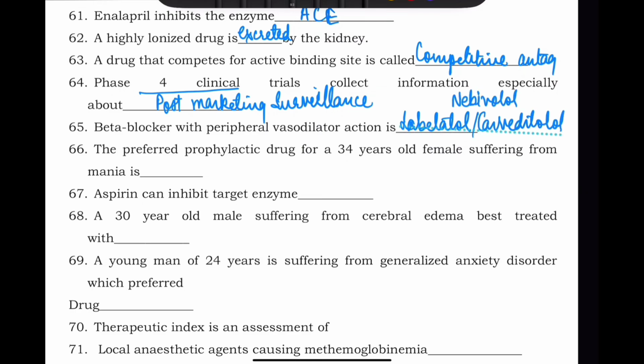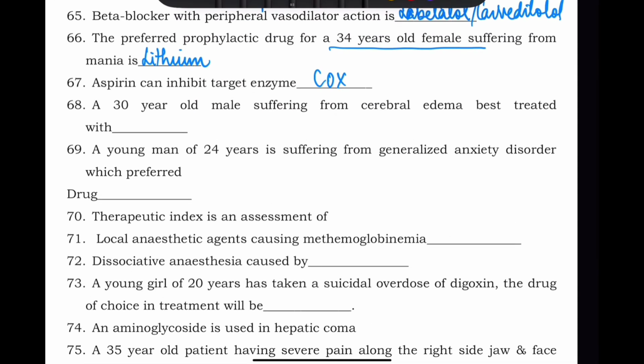Okay, the preferred prophylactic drug for a 34-year-old female suffering from mania is lithium. Okay, aspirin can inhibit which enzyme? It inhibits COX, that is cyclooxygenase. A 30-year-old male suffering from cerebral edema. The best drug for treatment of cerebral edema is mannitol.